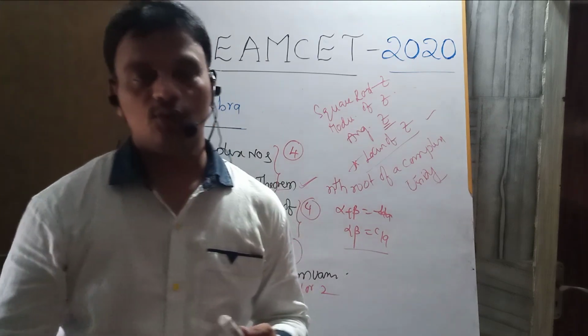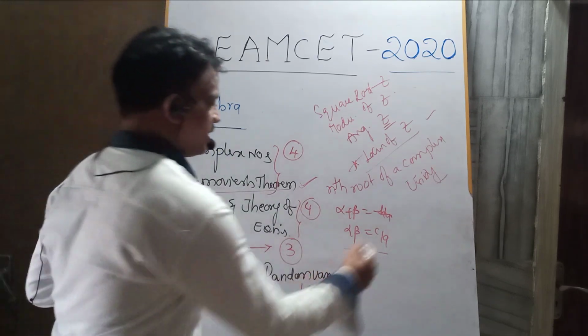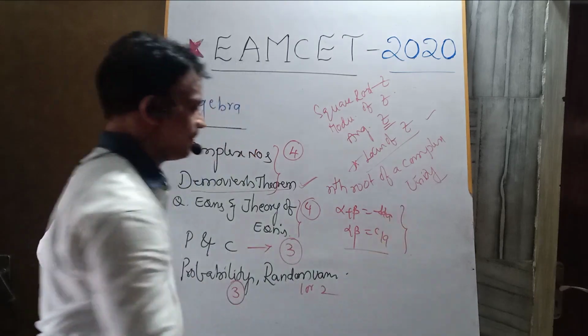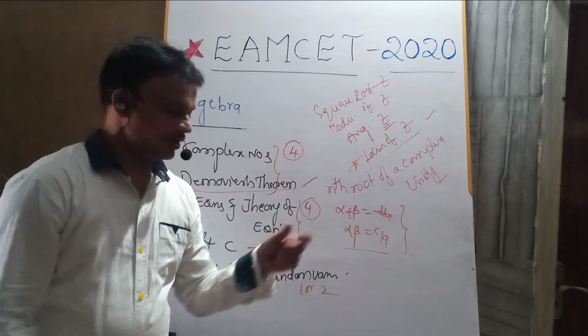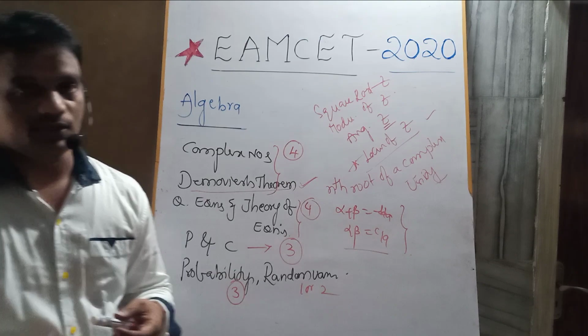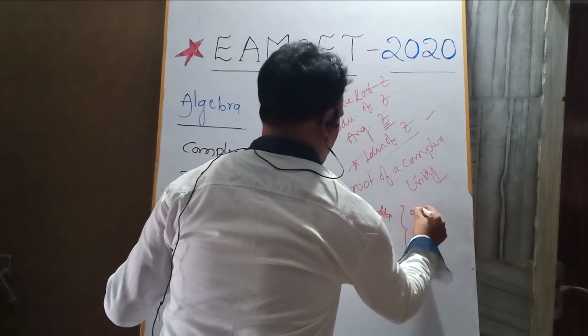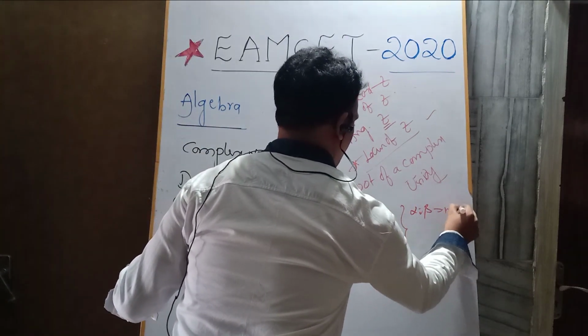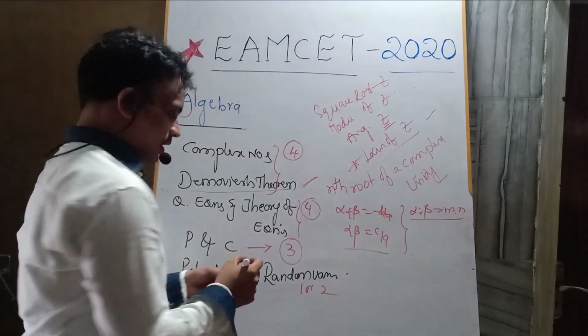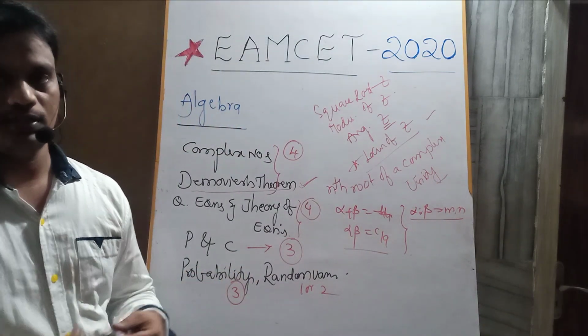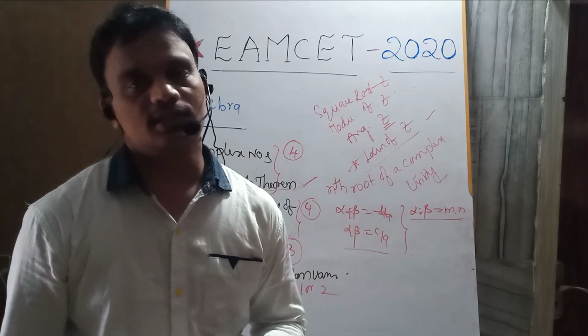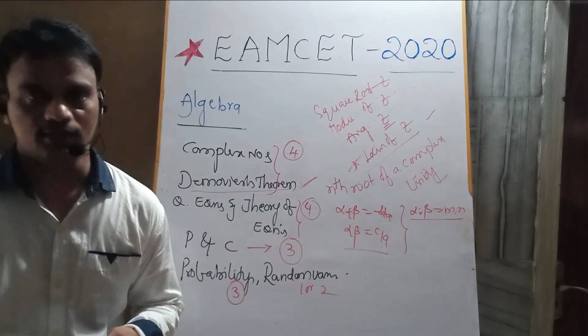What is alpha cube plus beta cube? Alpha by beta plus beta by alpha, like this. Please focus on that. And there will be some conditions. If the roots are in the ratio of m is to n, alpha is to beta equals m is to n, then what is the relation between those conditions? M plus n whole square into ac is equal to m into b square, like this.